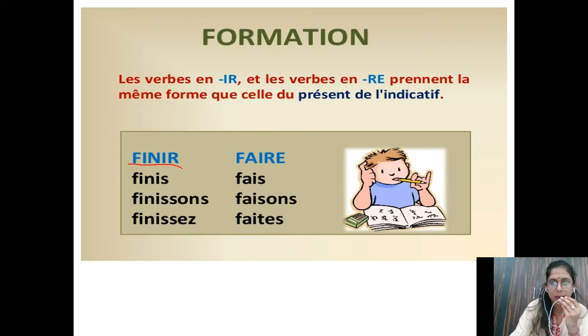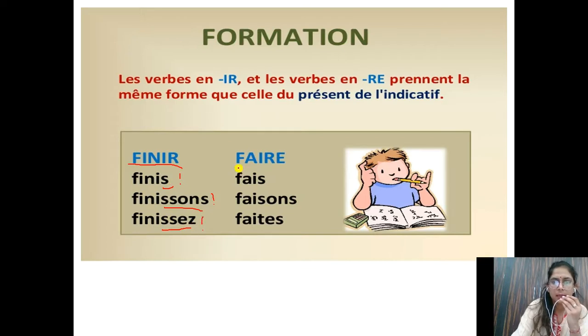We remove R, and we write till I. Then with tu the ending is S, with nous the ending is double SONS, with vous the ending is SSEZ. So it's the same, just like simple present tense. We write the conjugation of IR. We have just not written tu, nous, and vous, and simply written the conjugation. And at last you can put an exclamation mark.